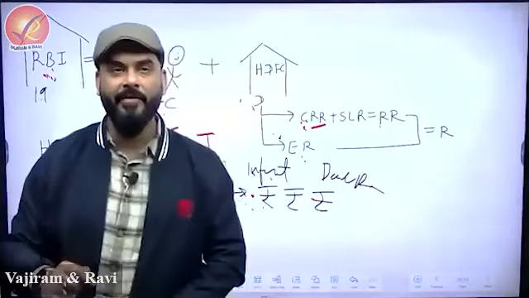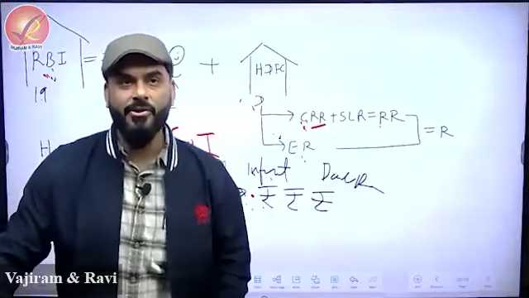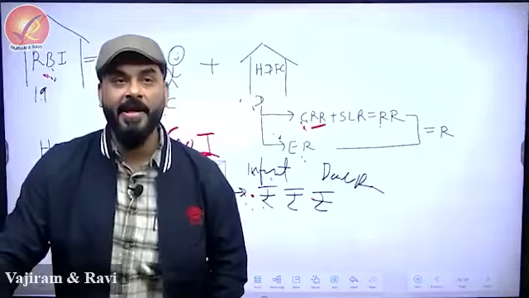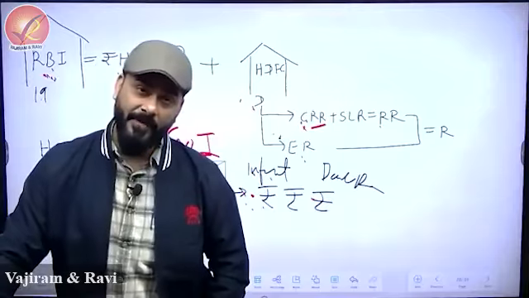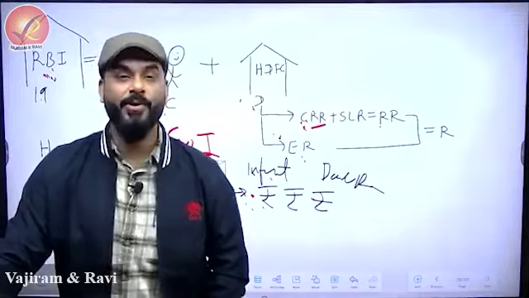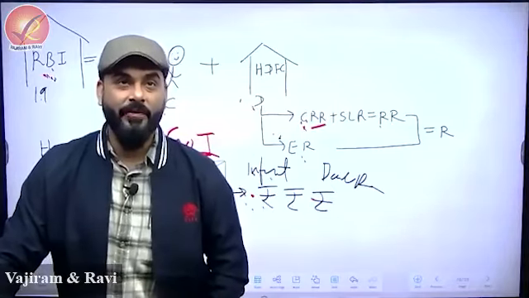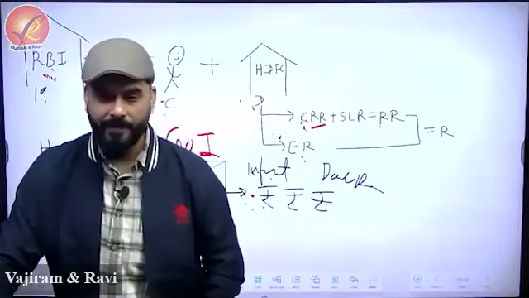That's why you will see that India will never become a free market economy. India will always have some sort of presence of government agencies and the RBI as regulator. In that sense, we will be a free market, but a free market with checks and balances. So fundamental rights will be universal, subject to reasonable restriction. So the words reasonable restriction and government intervention will never go away from India.